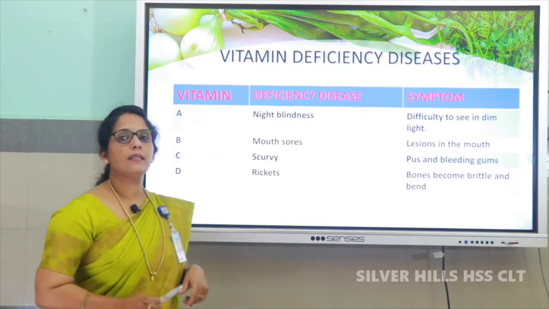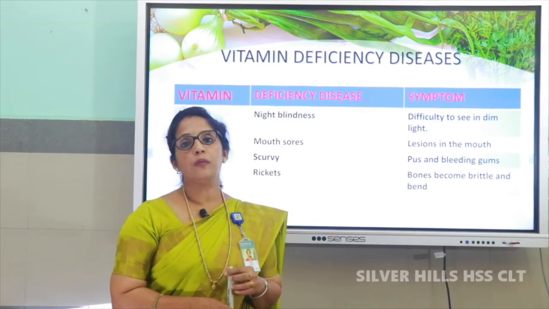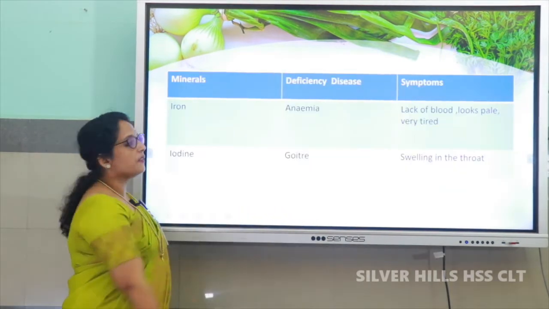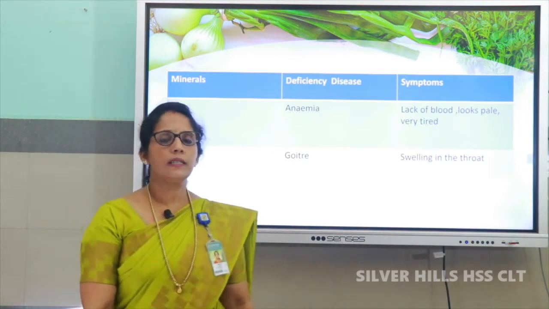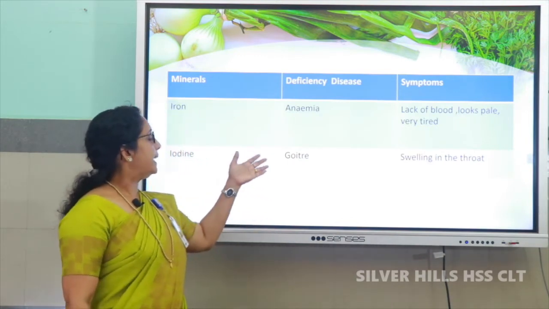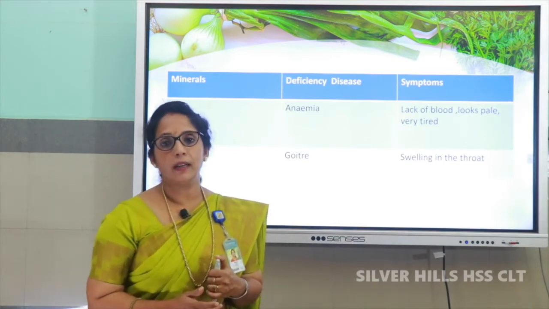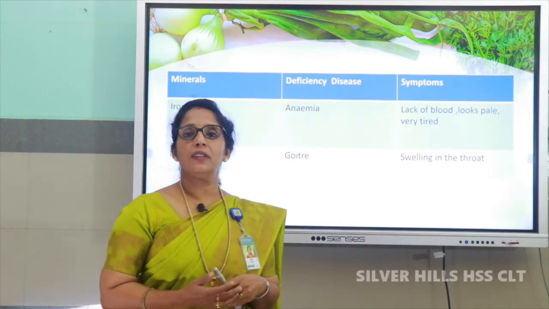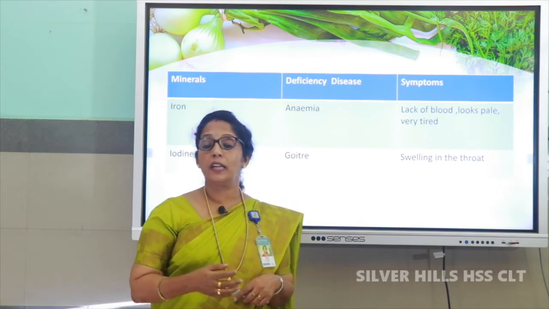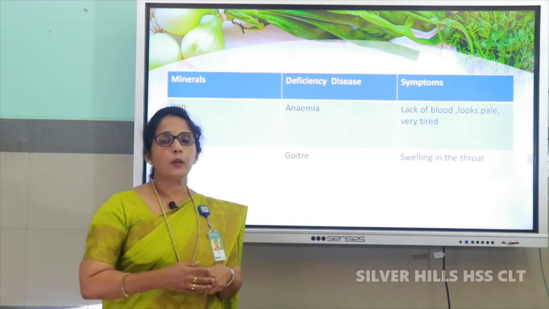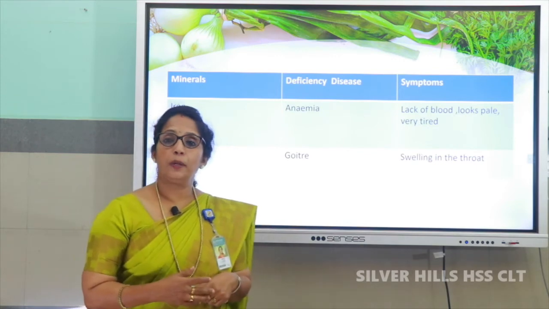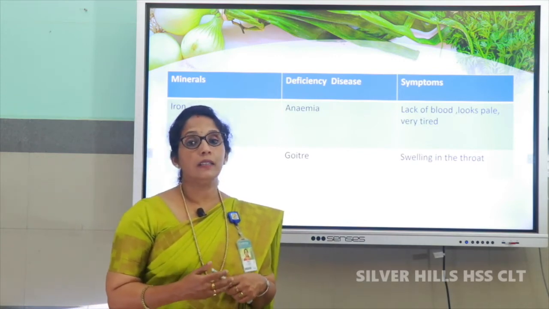Now we can discuss the deficiency of minerals. Deficiency of minerals causes certain diseases such as anemia and goiter. Deficiency of iron causes anemia. Anemia is a condition in which the blood content becomes very low in your body. So, in order to get a lot of blood, you have to take iron rich foods.